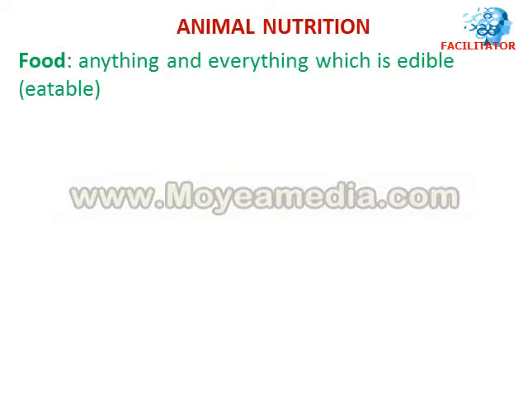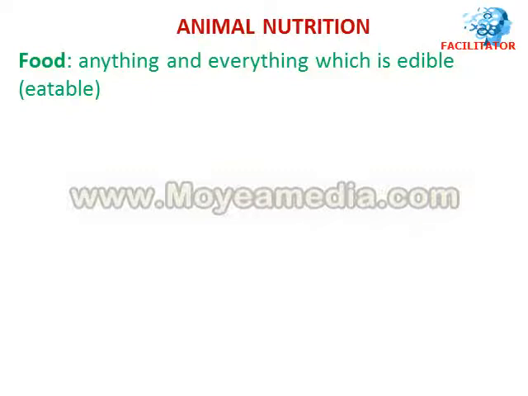So when you come to animal nutrition, as we already discussed in the previous topics, nutrition in animals is ingestion, digestion, absorption, assimilation, and egestion. So in this topic, we are mainly concentrating on a few definitions, then importance of food to our body, different classes of food, and food tests.